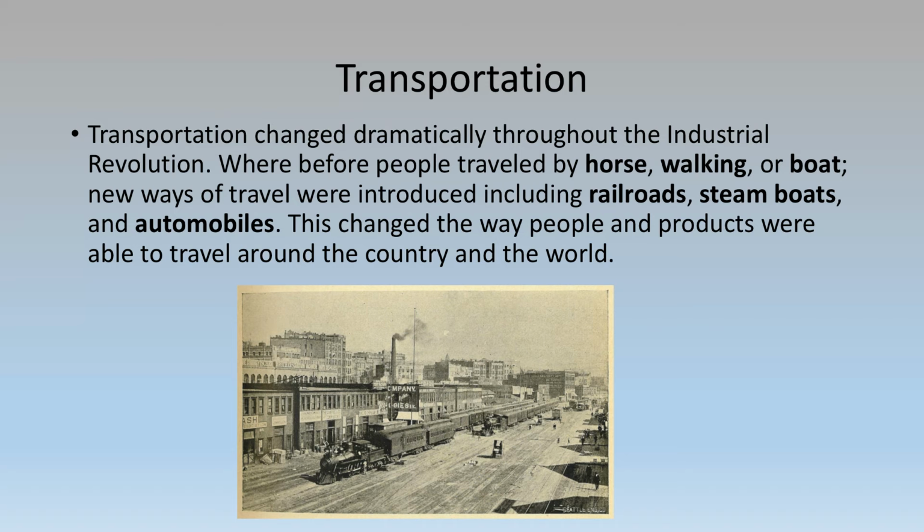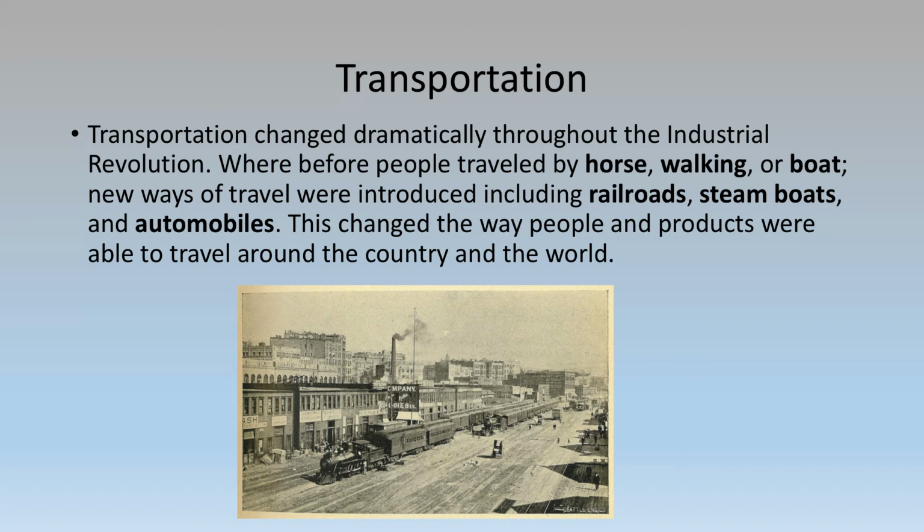Transportation changed dramatically throughout the Industrial Revolution. Before, people traveled by horse, walking, or boat. The new ways of travel that were introduced included railroads, steamboats, and automobiles.